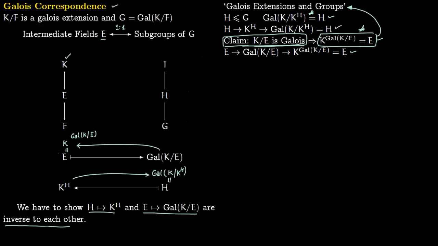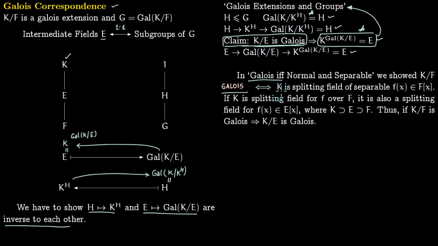To prove this, first notice that in the lecture on Galois if and only if normal and separable, we showed that K over F is Galois if and only if K is the splitting field of a separable polynomial. In fact we showed that K over F is Galois if and only if K is normal and separable.